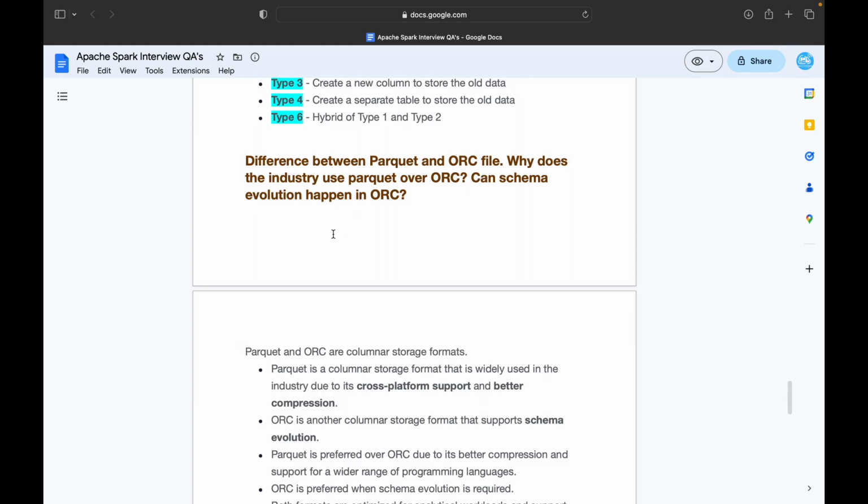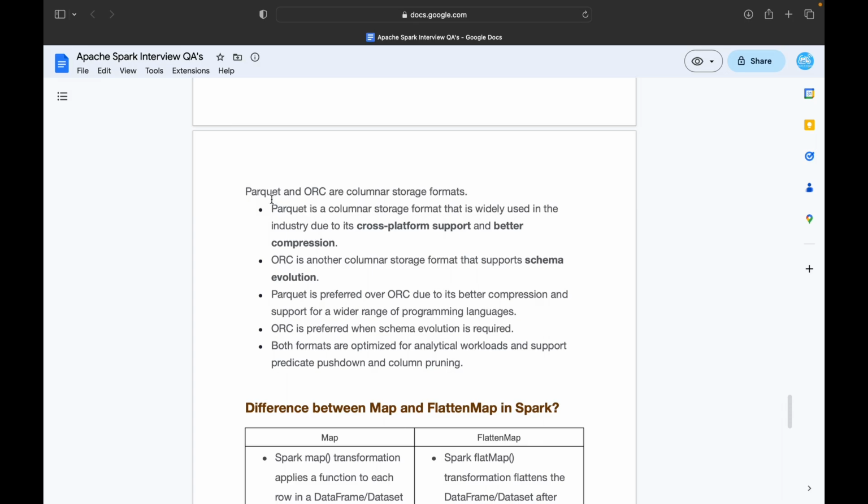But why does the industry prefer Parquet and ORC file? Parquet and ORC are both column level storage formats, so they save the data at the columnar level. Parquet is a columnar storage format that is widely used in the industry due to its cross-platform support and better compression. Whereas ORC is another column level storage, but it supports schema evolution. So if you need schema evolution, you can go with ORC. Whereas Parquet supports cross-platform support and also better compression.